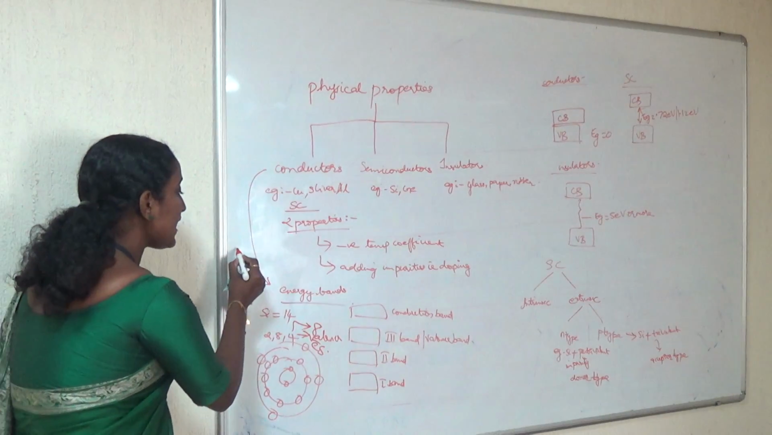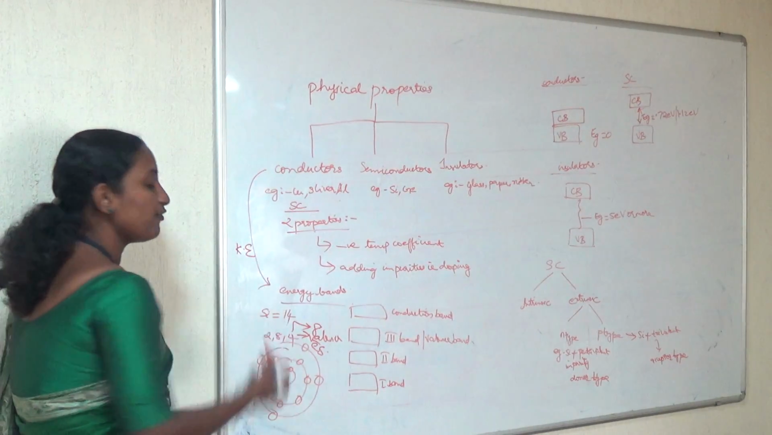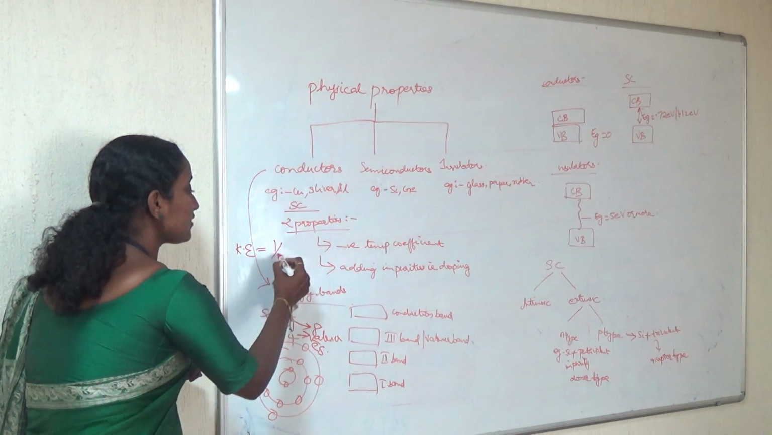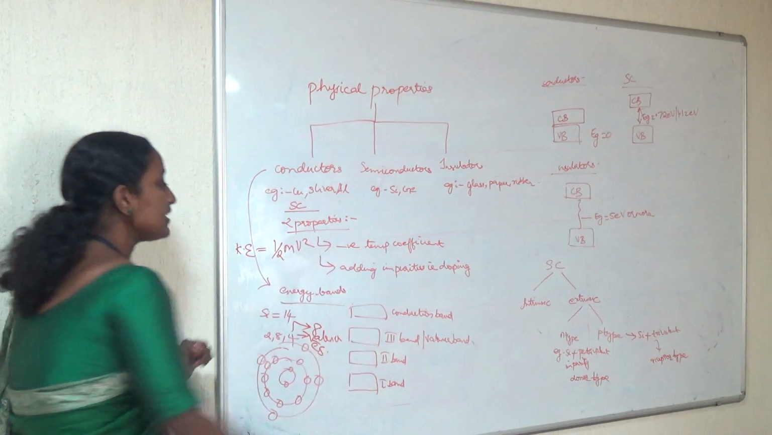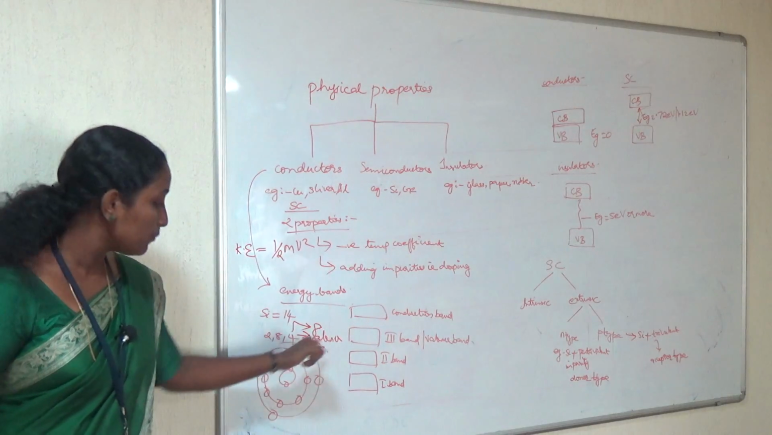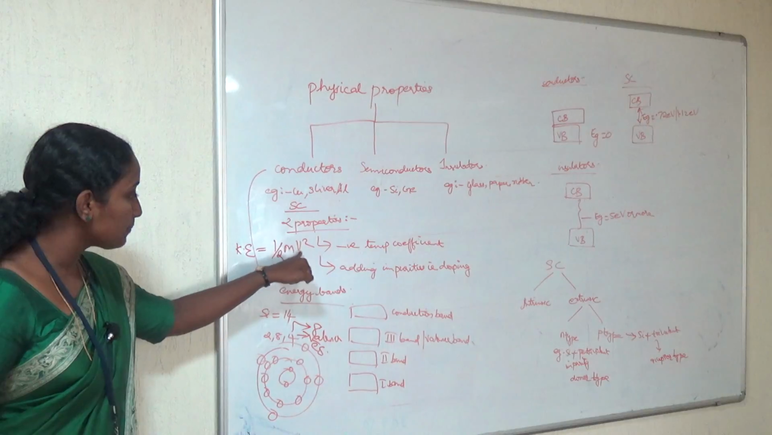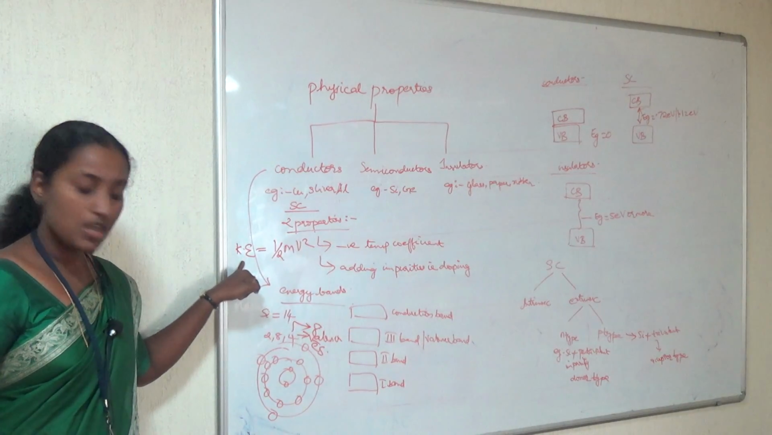So the velocity is related to energy. For a moving object you have kinetic energy, and that kinetic energy is related to half mv square, that is, it is related to the velocity. These electrons are moving with some velocity and they possess some kinetic energy.